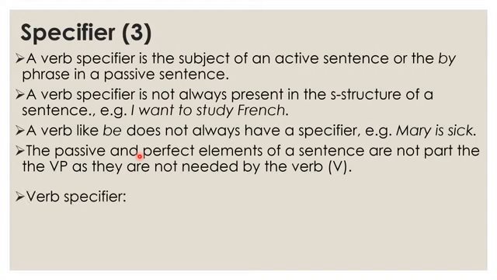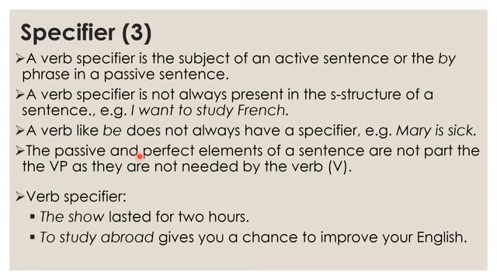And then we have the free specifier. We have the show lasted for 2 hours. The show here is a specifier of lasted, I mean the verb last. To study abroad, this is a noun. We can have a noun as a specifier of a verb, last, the show. And to study abroad gives you a chance to improve your English. So what gives you a chance to improve your English? To study abroad. So the specifier of to give here is to study abroad.